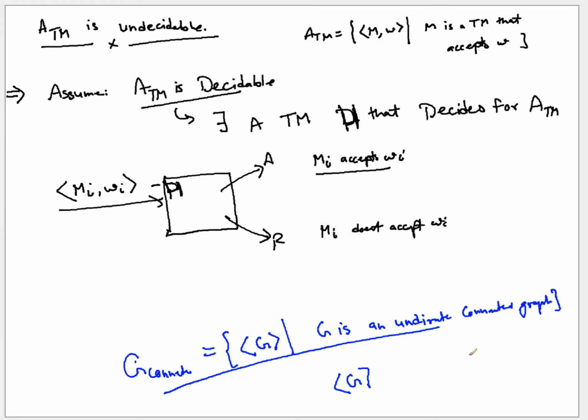Whether this G is part of this language or not, this question is similar to whether G is connected or not. And whether G is connected or not is a real world problem. But that problem is now related to whether the description of G is part of G connected or not. So similarly, whether a machine accepts a string or not, that question has been converted into a set membership problem, and it checks whether this tuple is part of ATM or not.